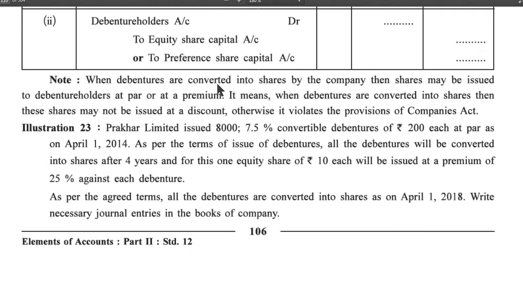When debentures are converted into shares by the company, the shares may be issued to debenture holders at par or at premium. It means when debentures are converted into shares, then these shares may not be issued at a discount. Otherwise, it violates the provision of Companies Act.